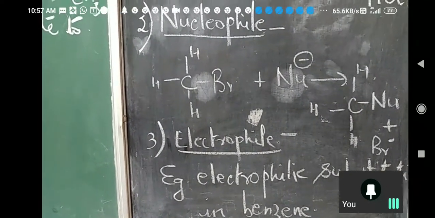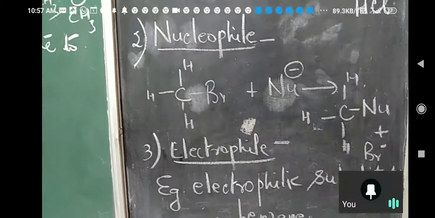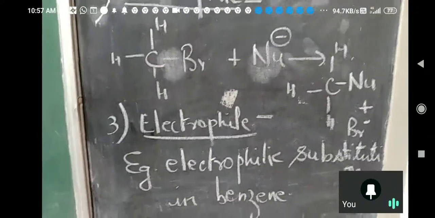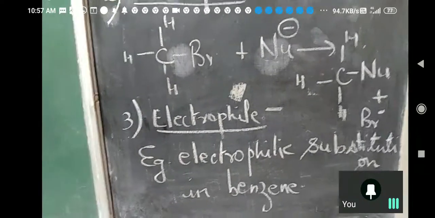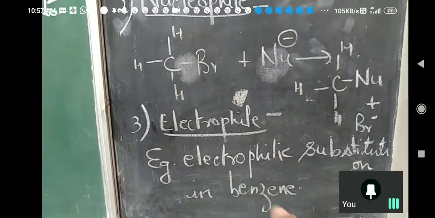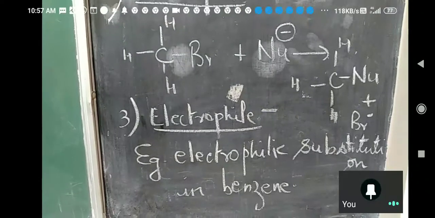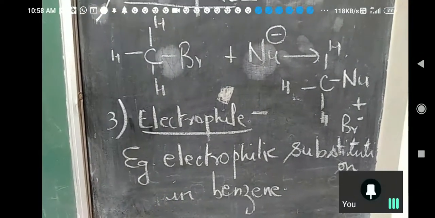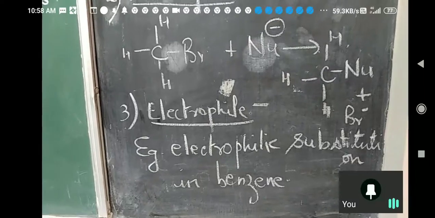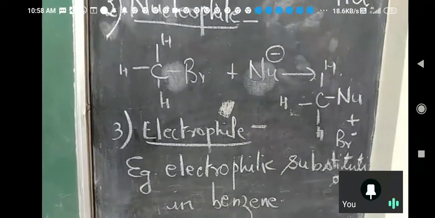They only have 6 electrons on the central atom, because aluminium is sharing 3 with chlorine. So it is an electron deficient compound. Example I am giving you, electrophilic substitution in benzene. In the next chapter of organic, there are a whole lot of reactions of benzene. They are known as electrophilic substitution reactions. The attacking reagent is an electrophile.